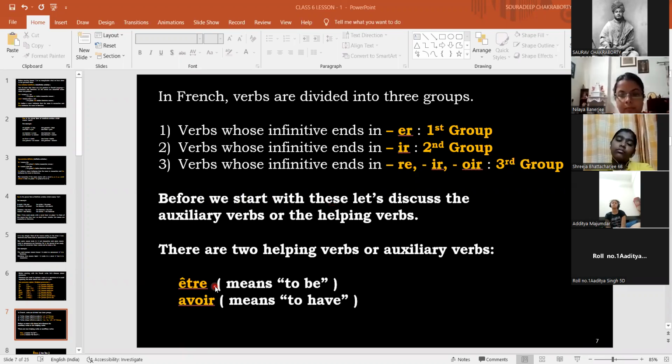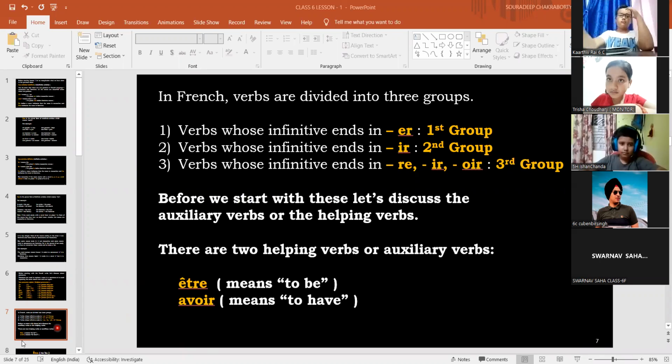Now, before starting with the 3 groups, we'll be having 2 helping verbs. In English, we have 2 helping verbs, to be and to have. So what are the forms of the verb to be? Isan Chanda, what are the different forms of the verb to be? Trisha Chaudhary.